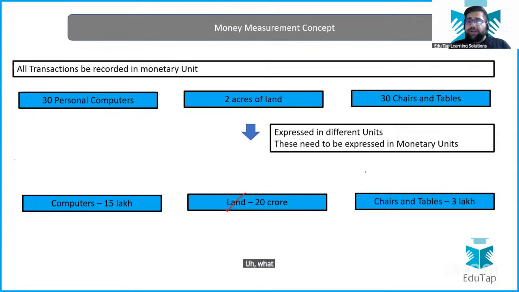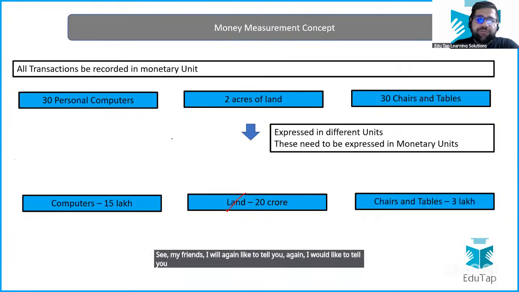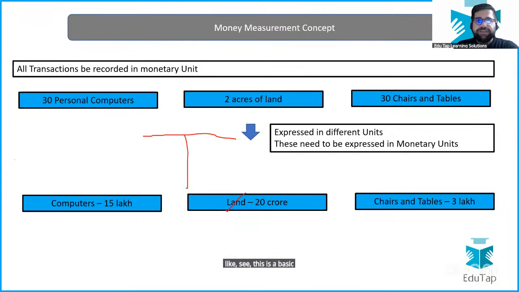See, my friends, I would like to tell you again, you are getting confused over here. This is a basic format of balance sheet, but this is a basic one. There are advanced formats also. Right now, if you only write liabilities on the left hand side and assets on the right hand side, where will you put capital? You will put capital in liability. Simple.